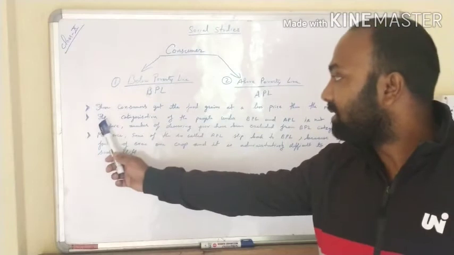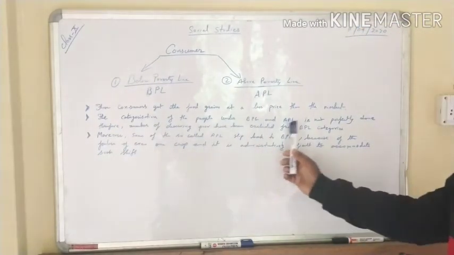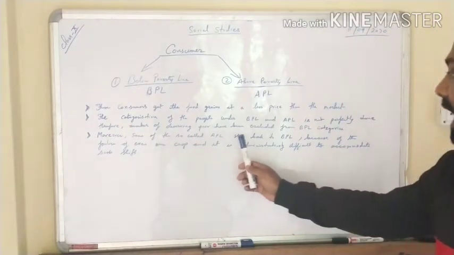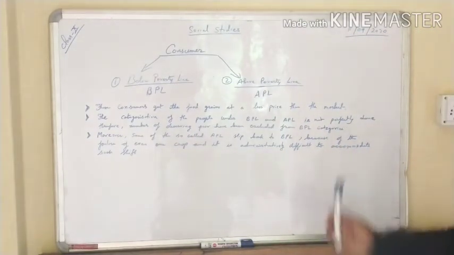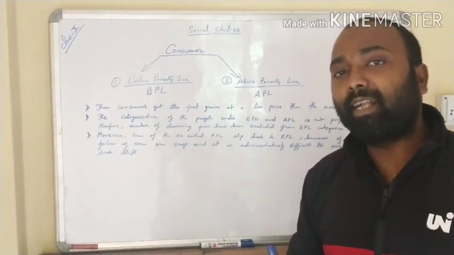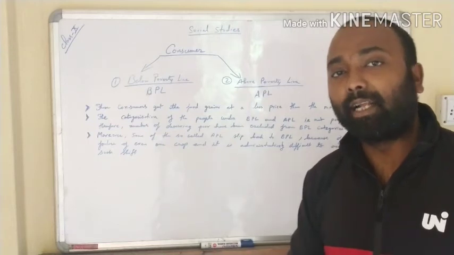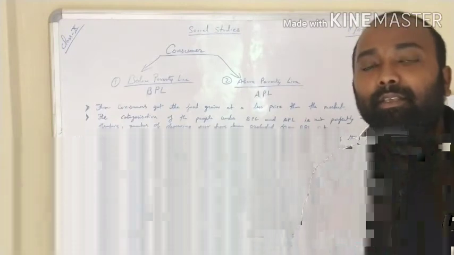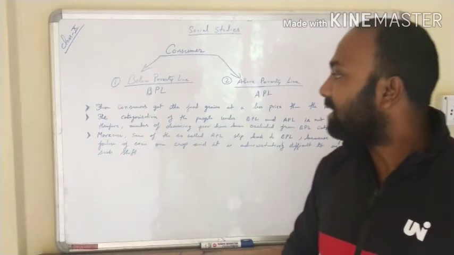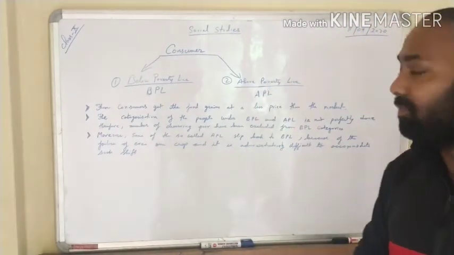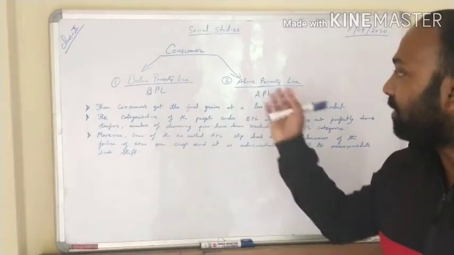Now, another point is that the categorization of the people under BPL and APL is not perfectly done. Therefore, a number of deserving poor have been excluded from the BPL category. If you see the population of our country, it is very high, so it is a very difficult task to categorize the people into two categories. While doing this, the government has failed to place most of the people in the perfect category. Some have to be in APL because they are earning a good sum of money, that is, above the poverty line.